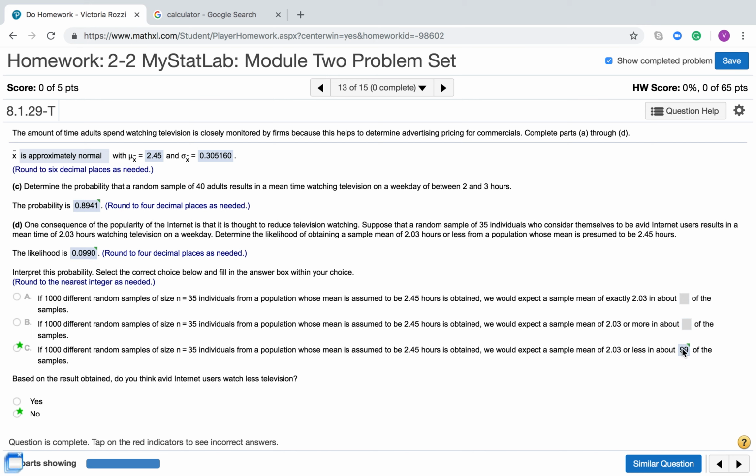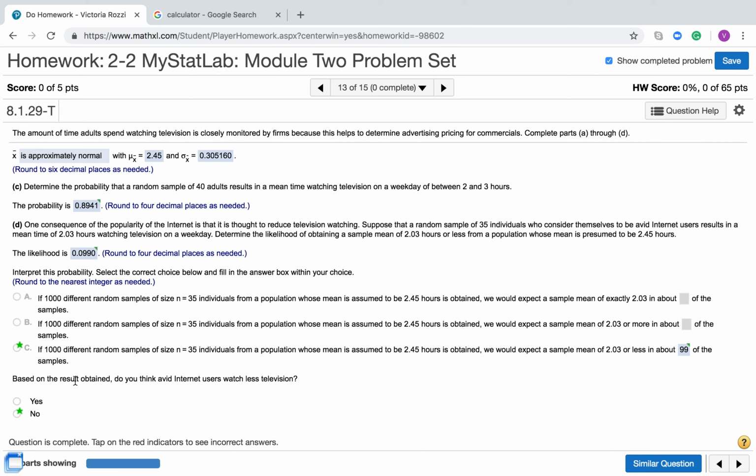And it wants how many of the samples it's going to happen. What you're doing is you're taking 1,000 and multiplying by the likelihood. So if I do 0.0990 times 1,000, I will get 99.0. Now, if yours is a little bit different and you get a decimal point, just make sure that you round, because you can't have a decimal number of samples. You have to have a whole number. So that's why I'm going to get 99 in this case.